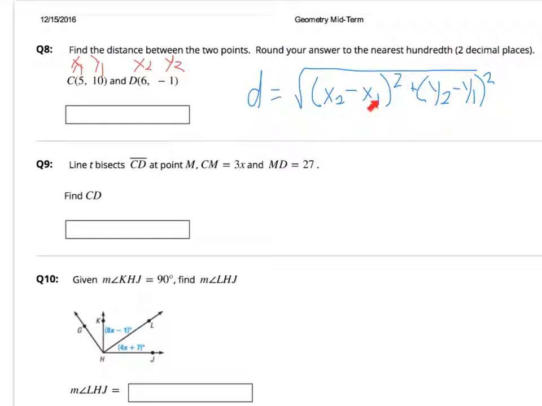After you plug everything in, this is x2 minus x1, whatever you get, you square it, y2 minus y1, whatever you get here, you square it, and then add these 2 together, and then take the square root at the end. 2 decimal places. Type that in right there.